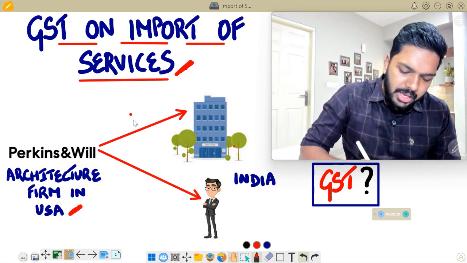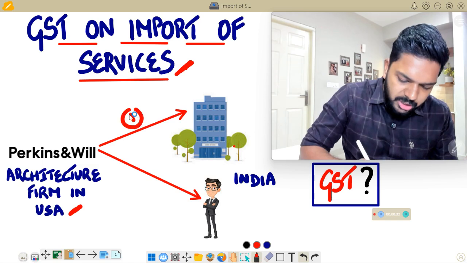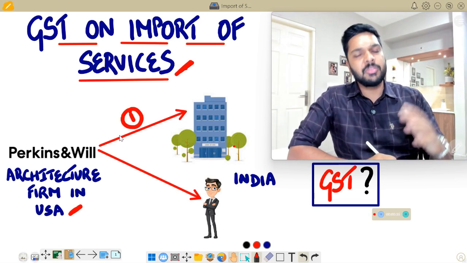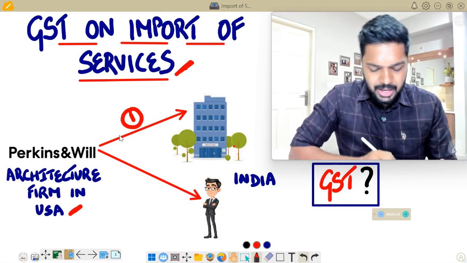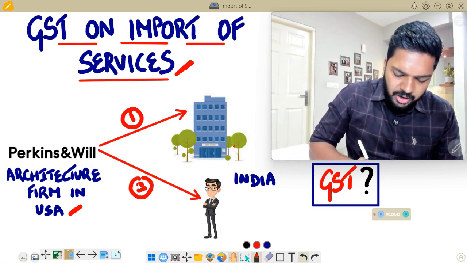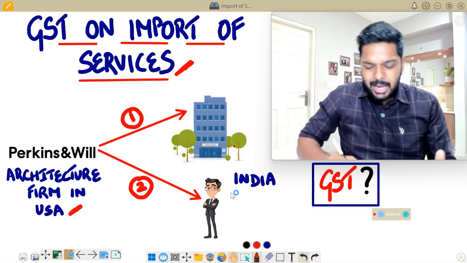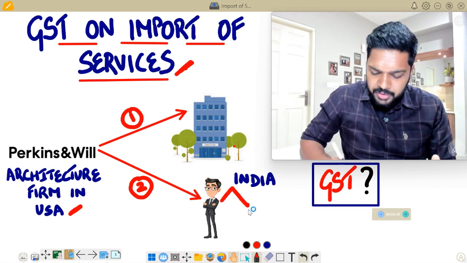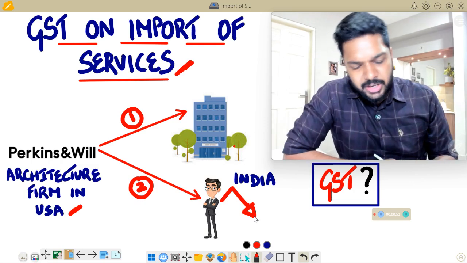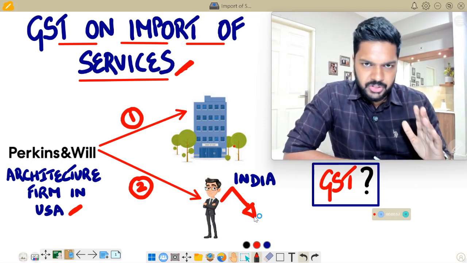One, Perkins & Will is providing an architecture service from the US to an Indian company or a company in India, let's say for renovation of its main office or its branch office. And in the second situation, this particular architecture firm in the US is providing service to a CEO of the same company in India, let's say for the renovation of his house or for a personal purpose. So the objective of this video is to understand the GST implications in these two situations.